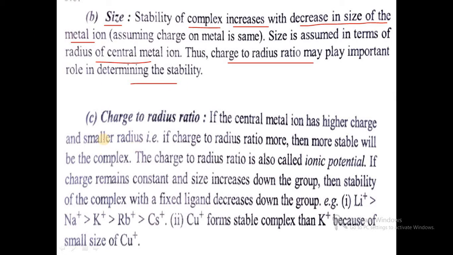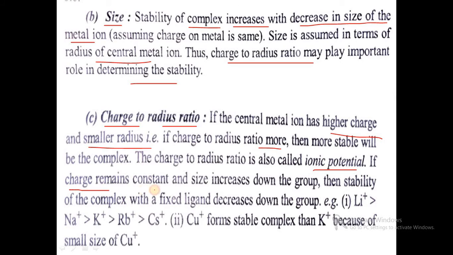Then the third parameter, charge to radius ratio. If the central metal ion has higher charge and smaller radius, that is, if the charge to radius ratio is more, then that complex will be more stable. The charge to radius ratio is also called ionic potential.